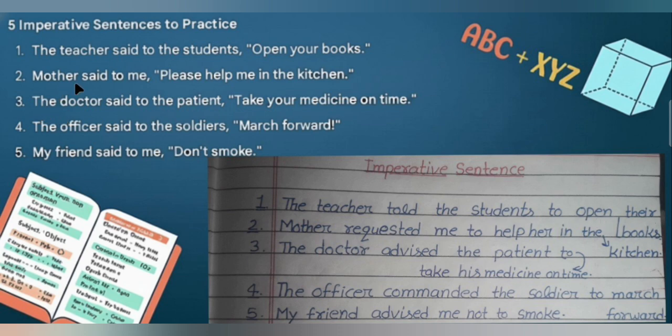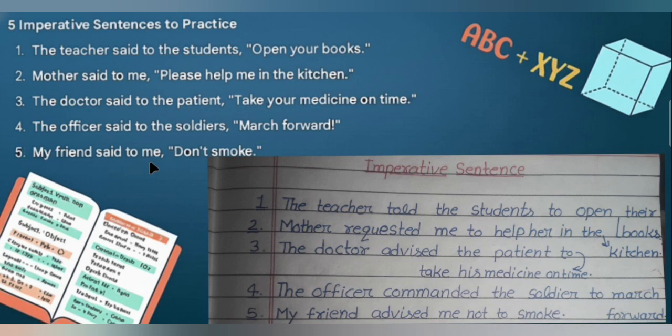Next one is, mother said to me, please help me in the kitchen. Please suggests request. Then the indirect sentence will be, mother requested me to help her in the kitchen. The doctor said to the patient, take your medicine on time. Then the indirect will be, the doctor advised the patient to take his medicine on time. The officer said to the soldiers, march forward. Then the indirect will be, the officer commanded the soldiers to march forward.